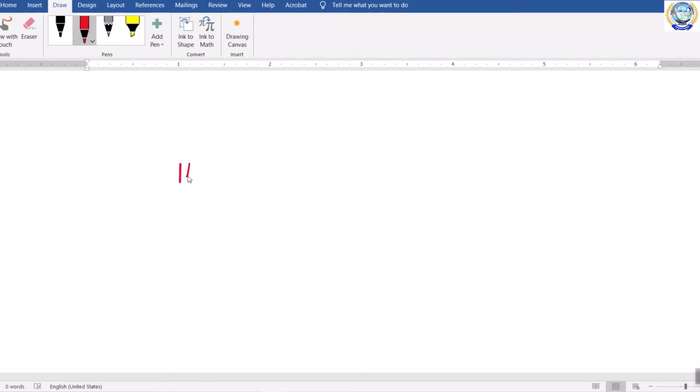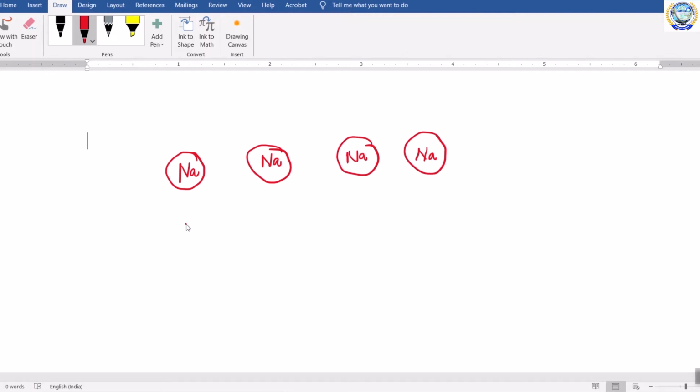Suppose I take this sodium atom, this is the sodium atom, and this is another sodium atom, and again this is another sodium atom, and like that the metal contains many sodium atoms.